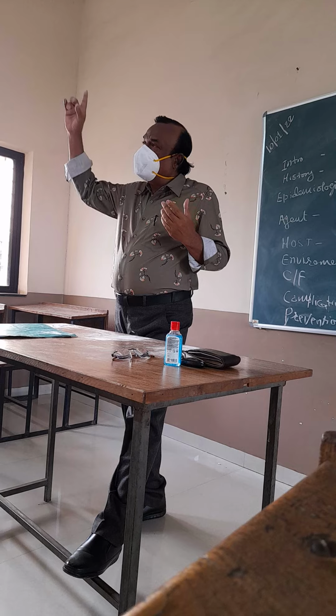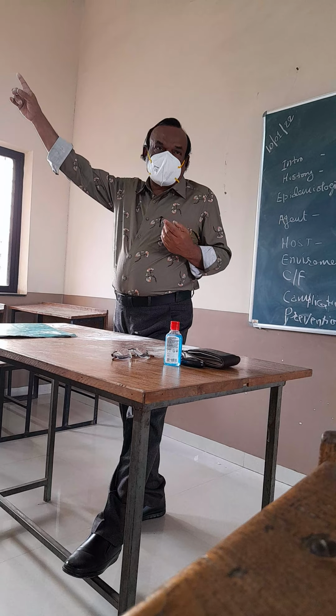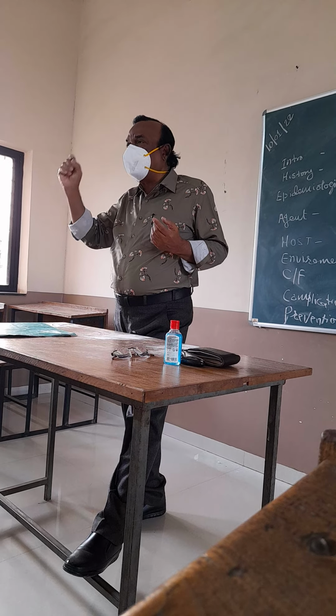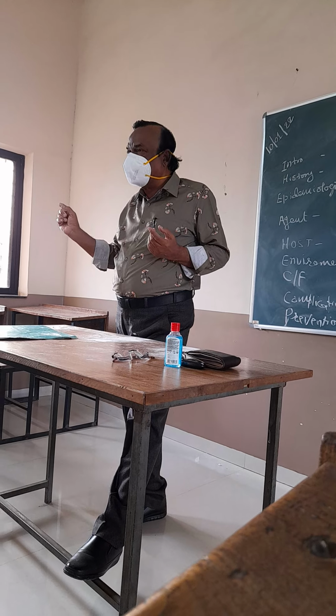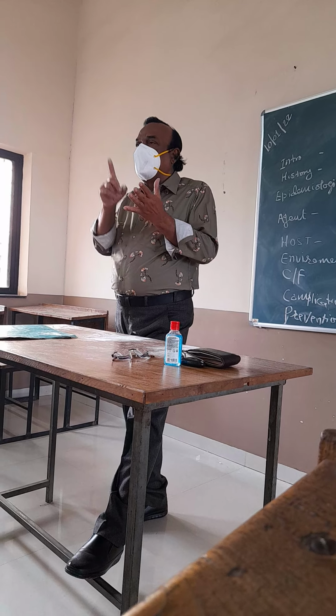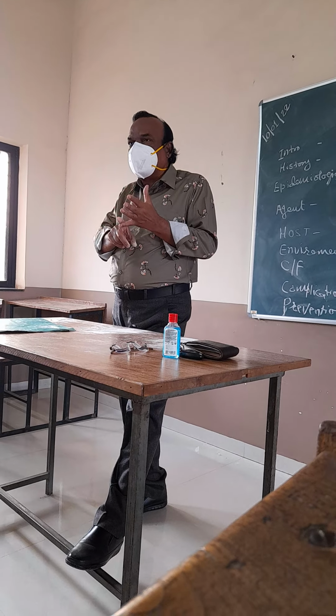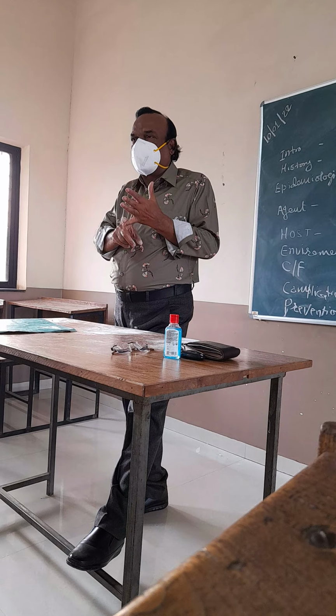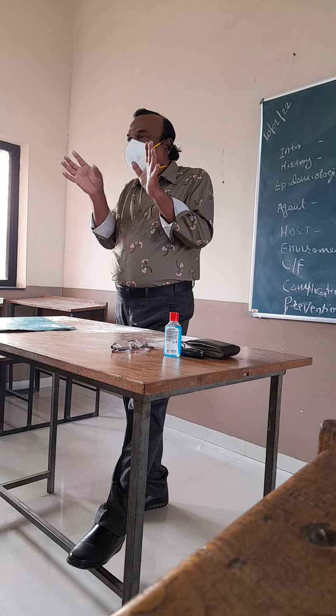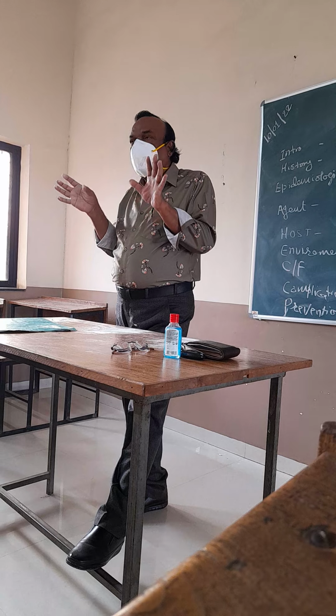The baby is unable to see the sun rays, which is called photophobia. So photophobia, lacrimation, pain in the ear, high grade temperature and malaise are the prodromal signs.